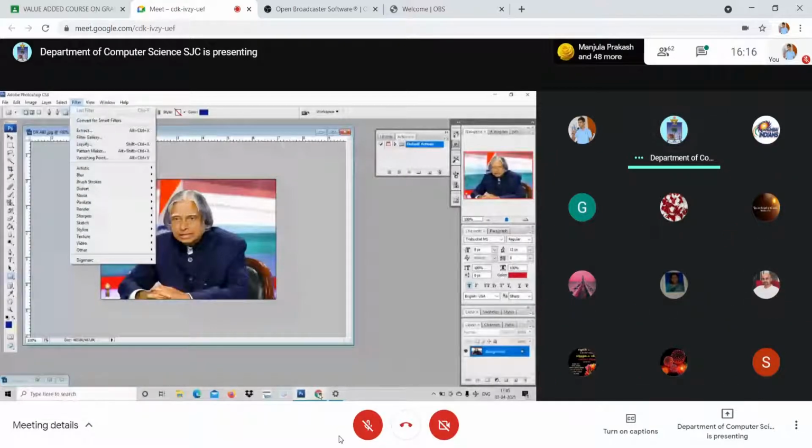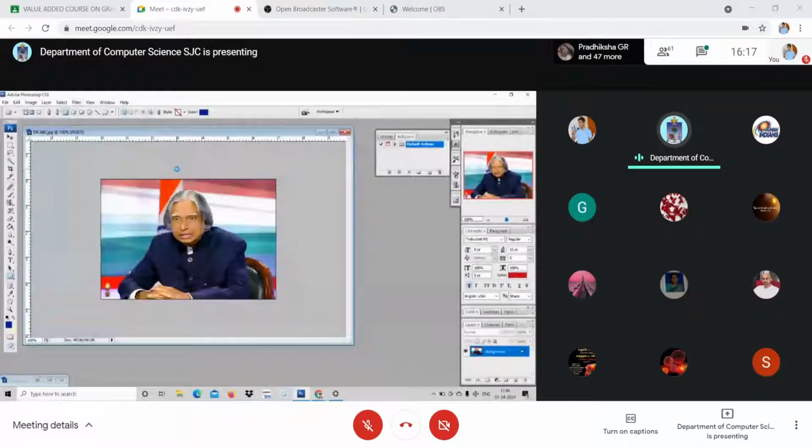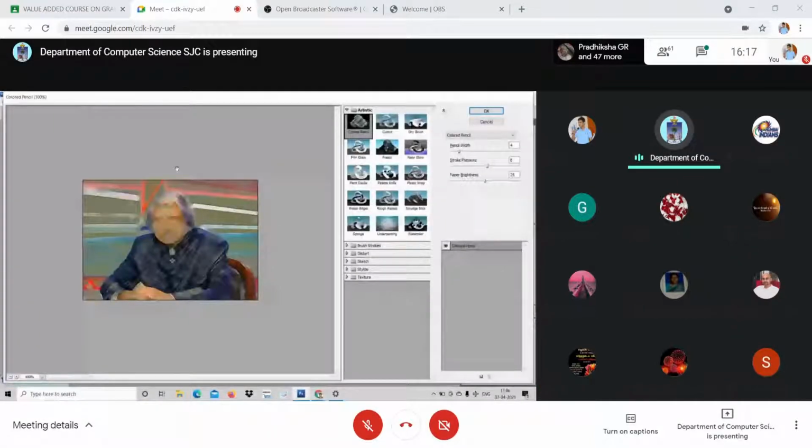Look at here, artistic. I go for artistic. In artistic, you have so many options. See, colored pencil, cutout, dry brush, film grain. I can show you a few things as a model. Just click on colored pencil. Look at here, I just clicked it. In colored pencil itself, you have so many options available.